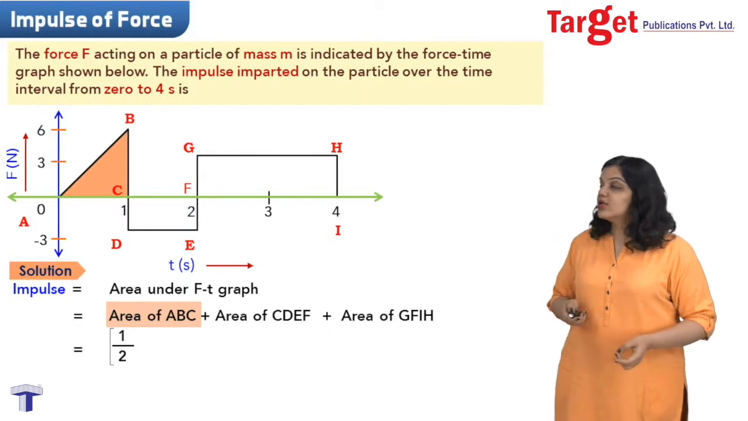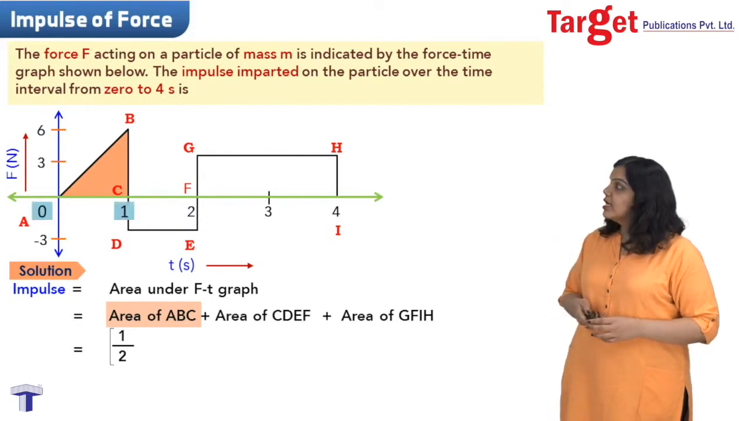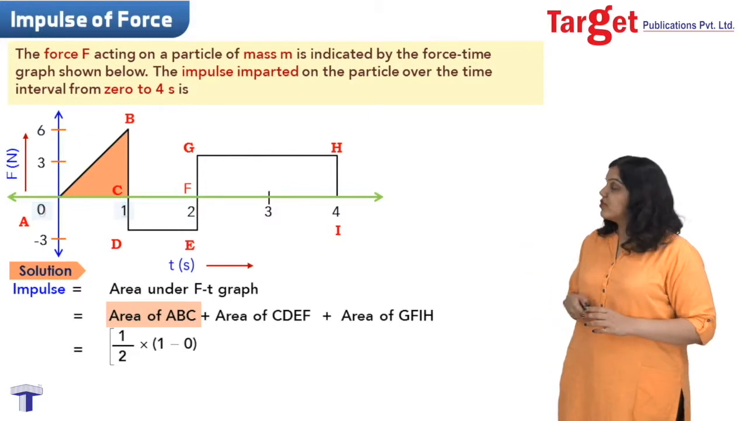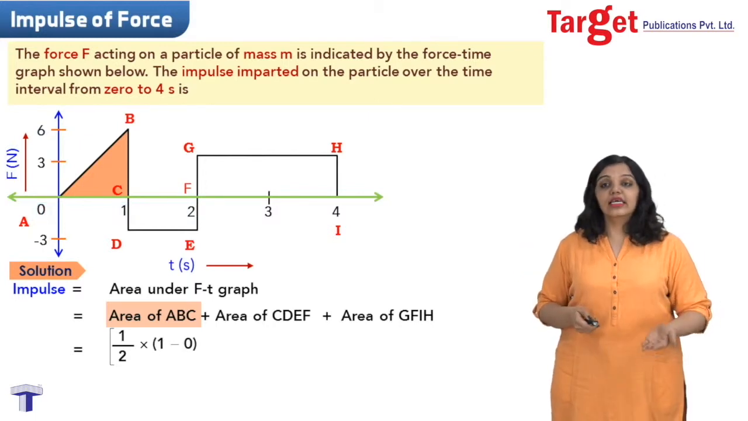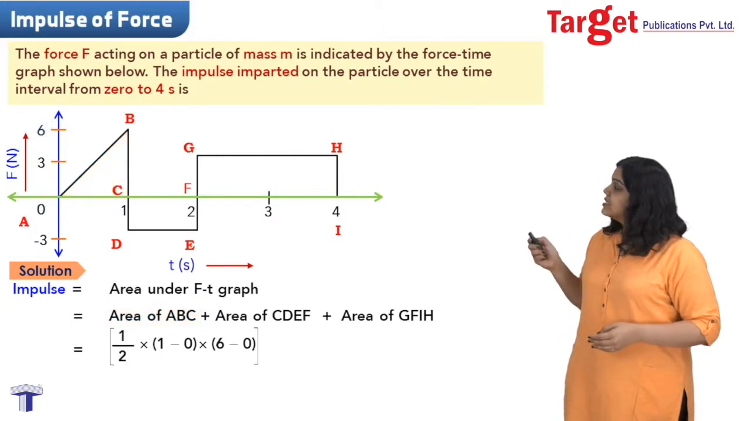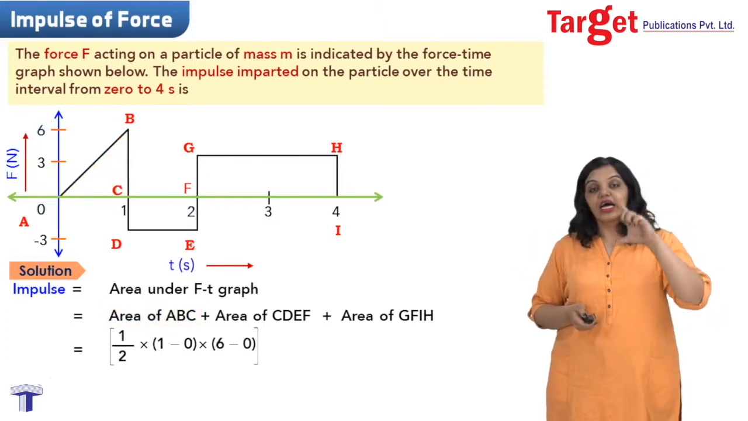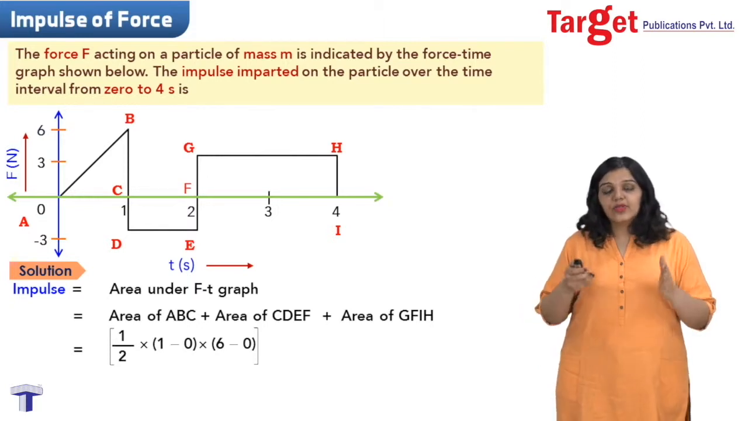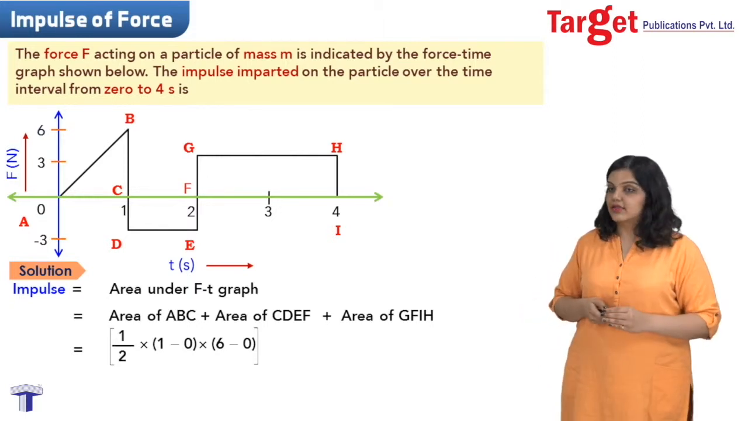Now for the base, I know that the base goes from 0 to 1, and therefore I write 1 minus 0 as the length of the base. Similarly, the height of the triangle goes from 0 to 6, so I wrote 6 minus 0 as the length of the height of the triangle. And this gives me the area for the triangle, and I do the same thing for the remaining two rectangles.